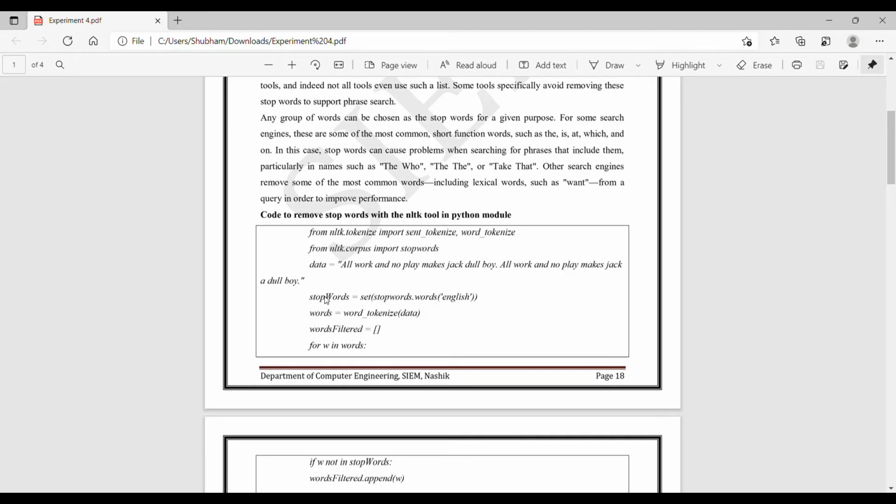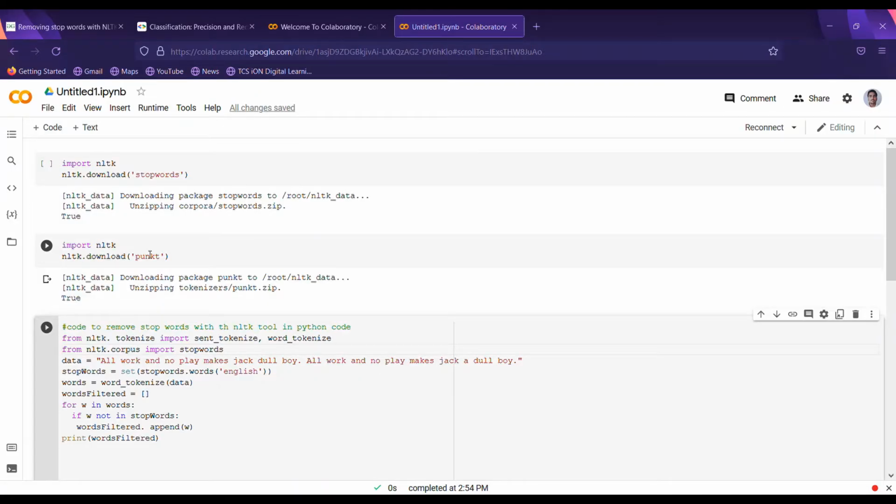It uses NLTK. Then let's see the implementation. Here is the implementation of our stop words. We see here how to remove the stop words.